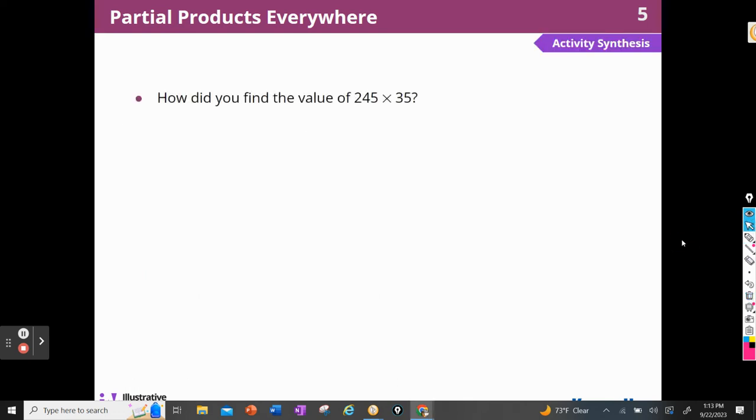How did you find the value of 245 times 35? Well, I went ahead and I broke it up into partial products, right? And I found the partial product of each set of numbers. How do you know this equation is true? Well, I can put the 30 and the 5 together since they're both multiplied by 245, right?